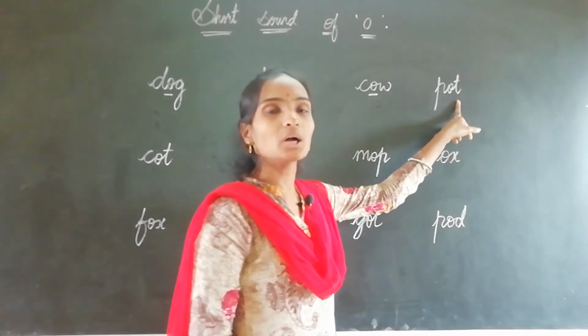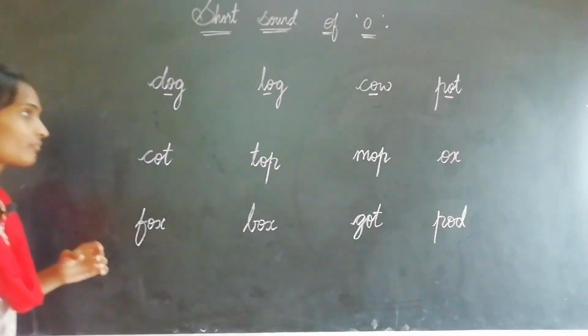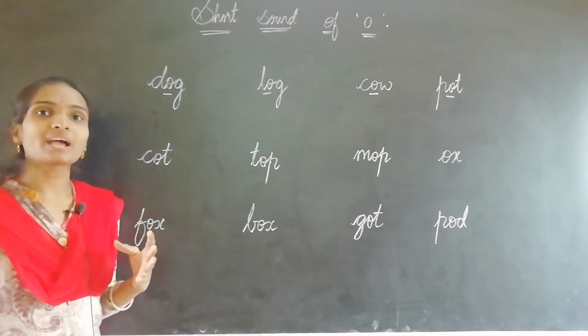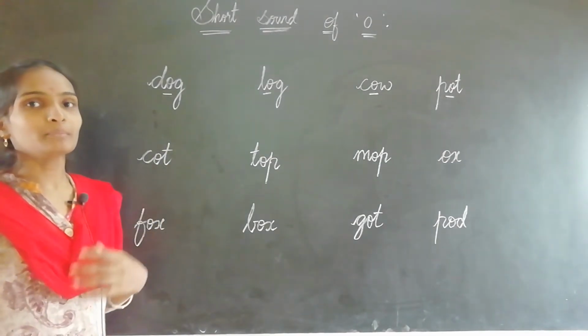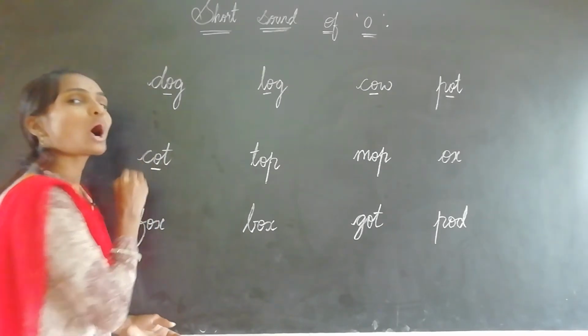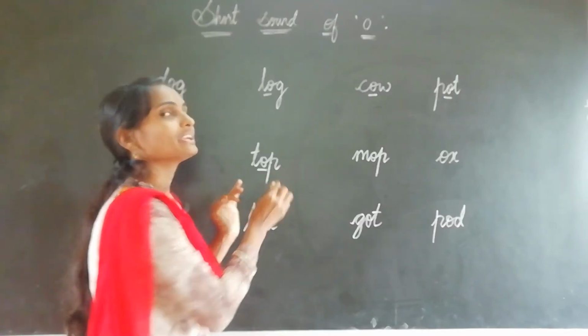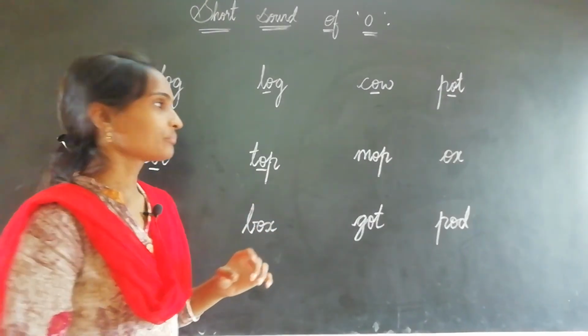P-O-T, pot. The sound of O comes as "o" in the middle. Okay. C-O-T, cot. Okay. Next, T-O-P, top.